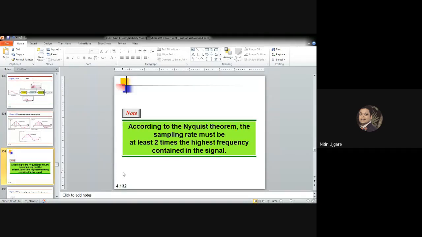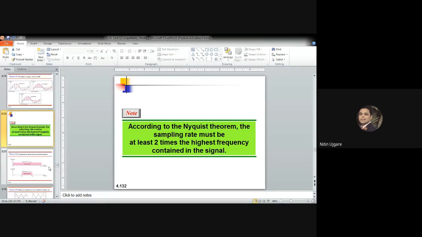According to the Nyquist theorem, the sampling rate must be at least twice the highest frequency contained in the signal. So what does the Nyquist theorem suggest? It suggests that the sampling rate, or the sampling frequency, should always be twice, or double, the highest frequency contained in that signal.